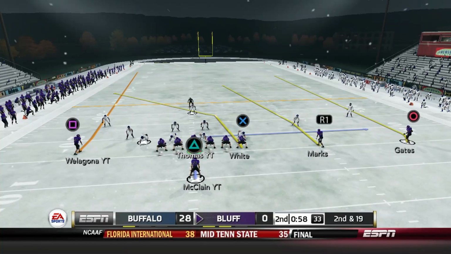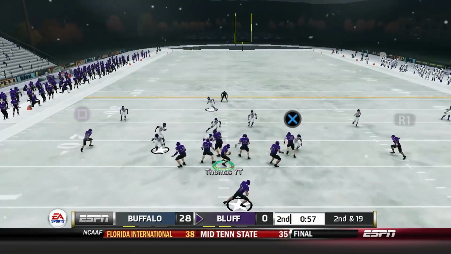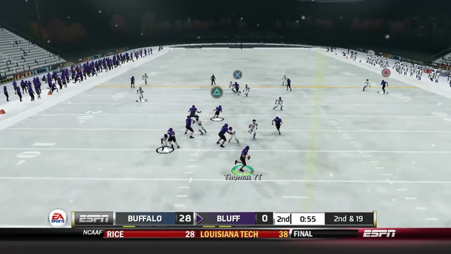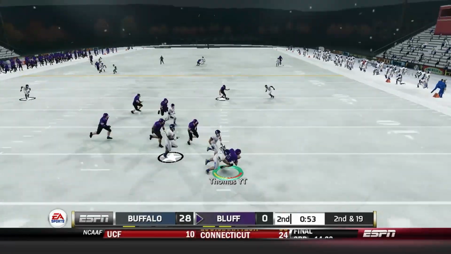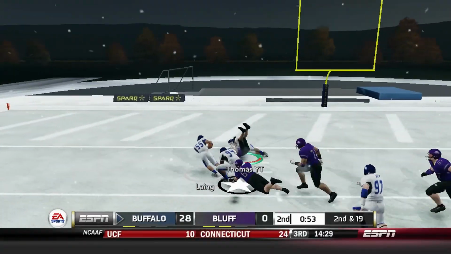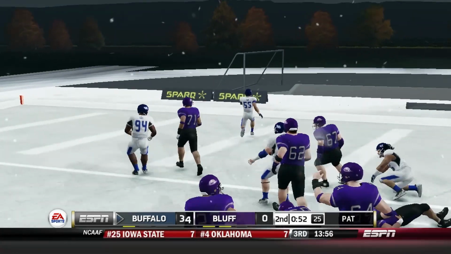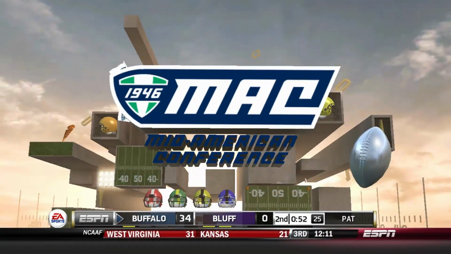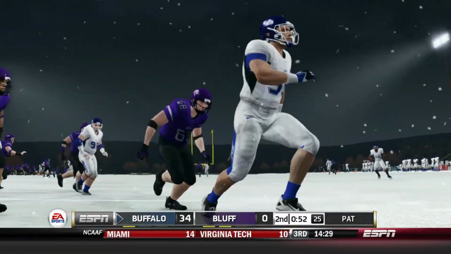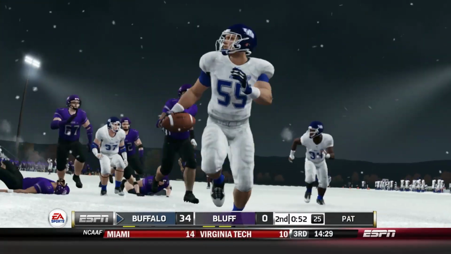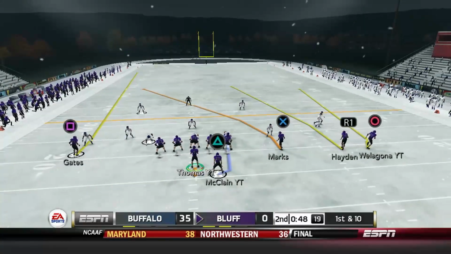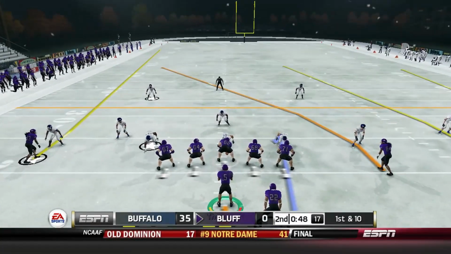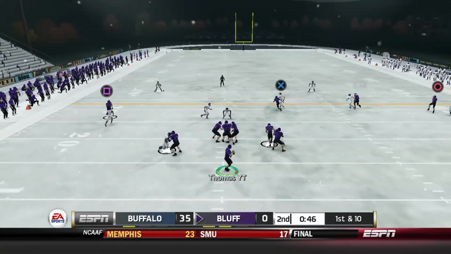And things aren't looking good either. We just got a sack there, so a 2nd and 19. Going to be forced to rock with the 4 verts. IT's looking around, but fumbles the football. Trying to make a play, trying to do something. And he certainly did do something alright. He fumbles the ball and gives 7 points to the other team. But still, 48 seconds left. Maybe we can get some points on the board still.